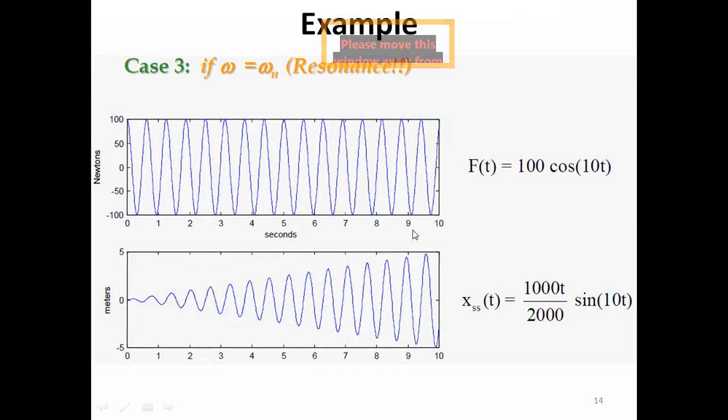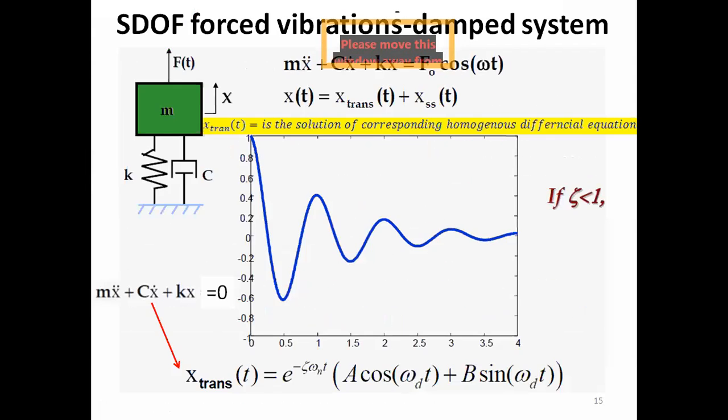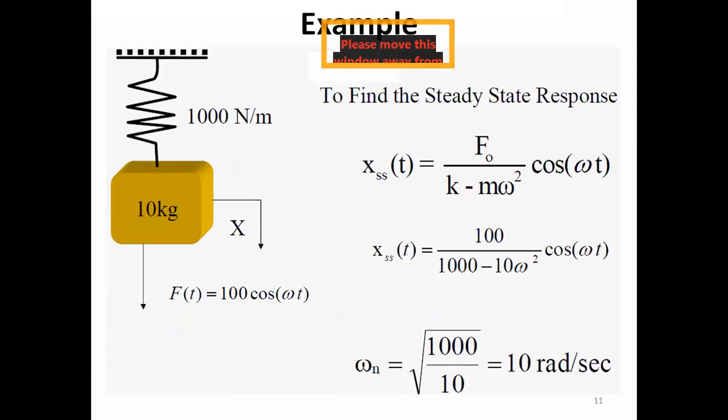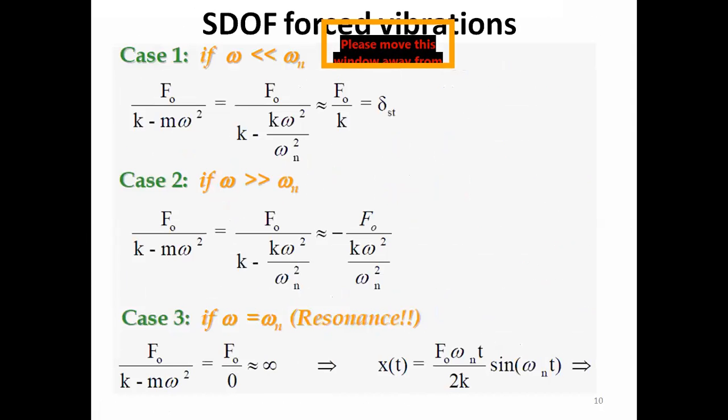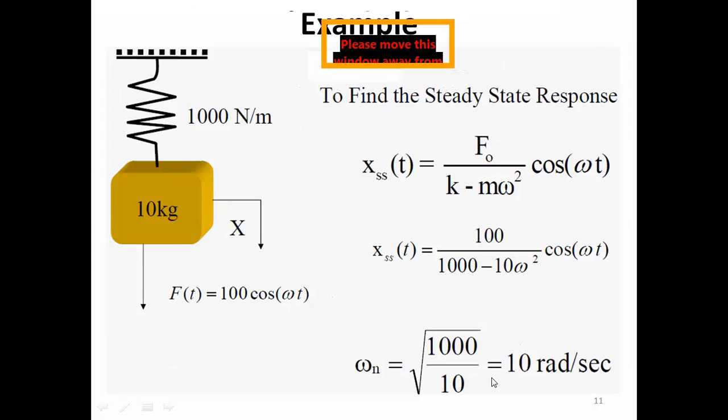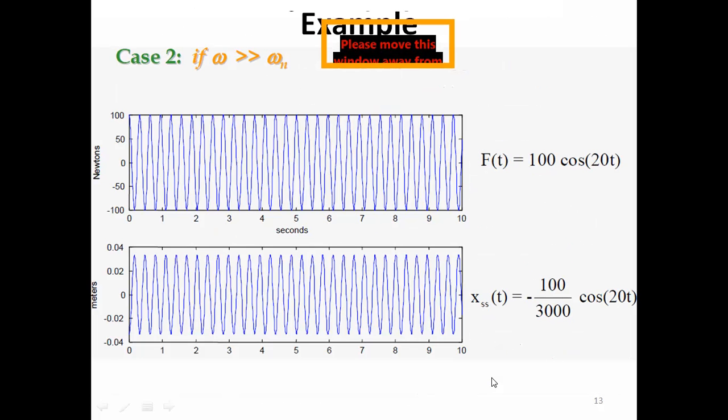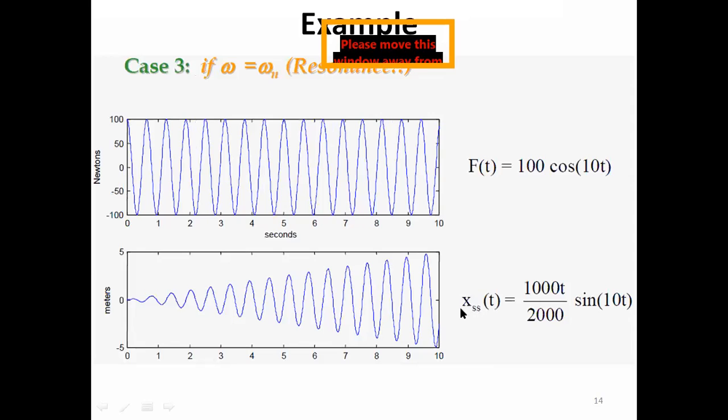Third case, if omega is equal to omega n, that is resonance. So F of t is equal to 100 cos 10t, and in this case we have to use the other mathematical model, that is x of t is equal to F naught omega n t by 2k, sine omega n t. We have to plug the values in this equation. So x ss of t is equal to 1000 t by 2000 sine 10t.